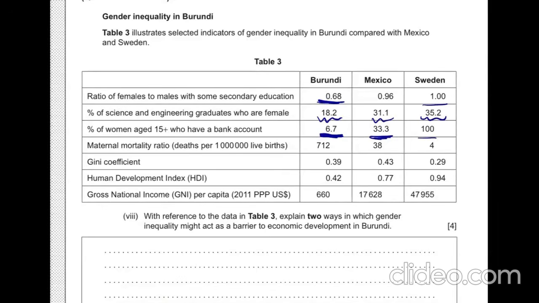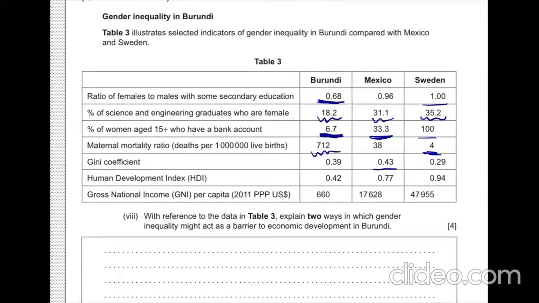Maternal mortality ratio, when it comes to giving birth, the percentage or possibility of dying when giving birth, which is a tragic accident, but very common in Burundi, which is really rare in Sweden. Gini coefficient, which shows the economic inequality.